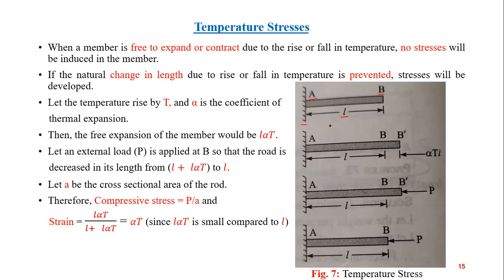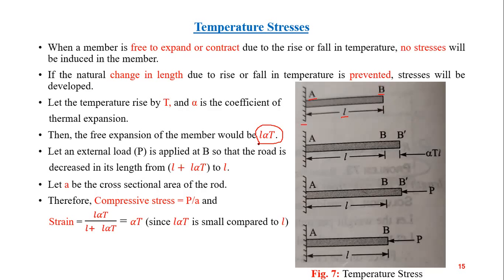So when it is heated, it's free expansion. Since it is free at this end, the expansion that will occur will be L alpha delta T. Expansion means change in length, strain. Since here the strain is due to temperature, we call it temperature strain.